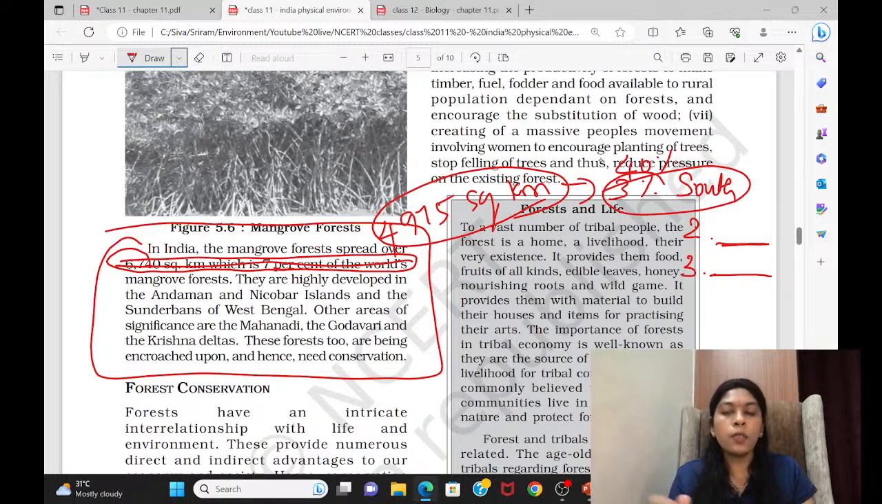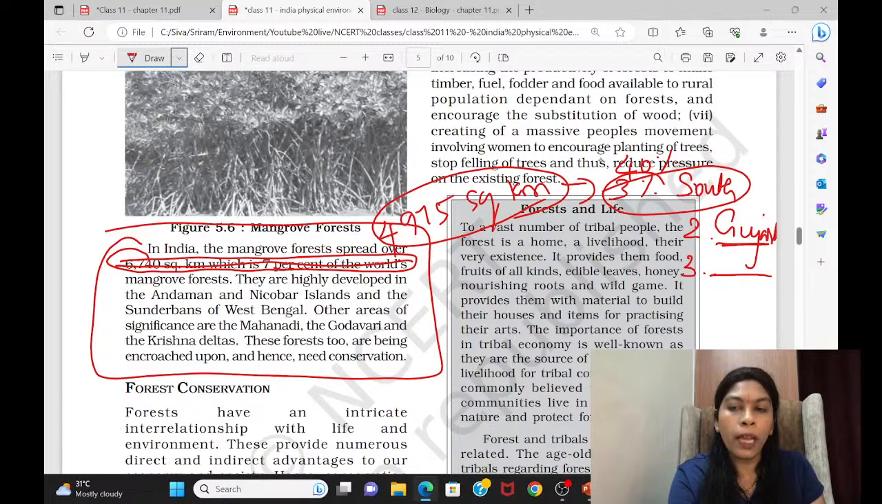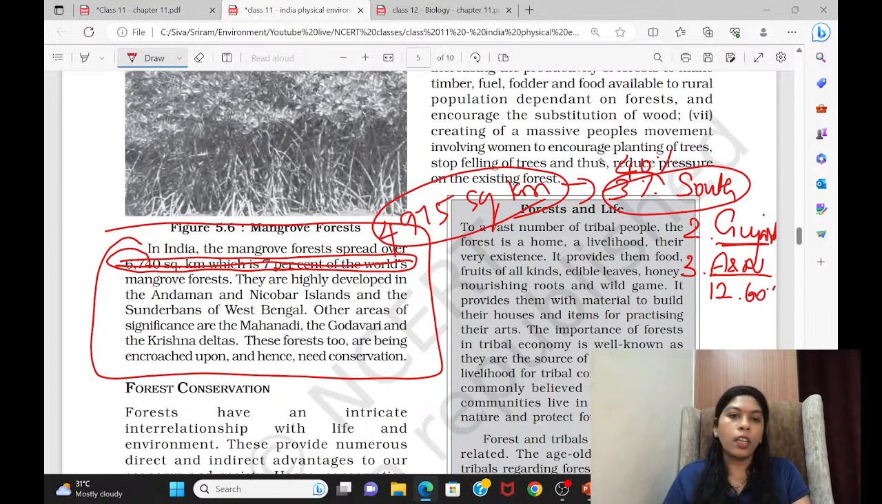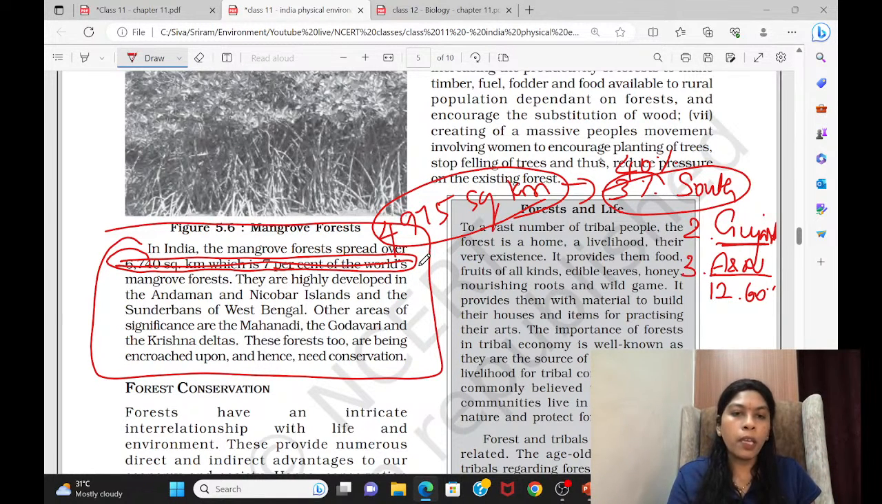The second state is Gujarat, which accounts for around 23% of mangrove cover, and then come the Andaman and Nicobar Islands, which account for 12.60% or so of the mangrove cover in India. This way you have to make a small detailed note about mangrove forest cover in your NCERTs, so when you are revising, you can easily remember these.